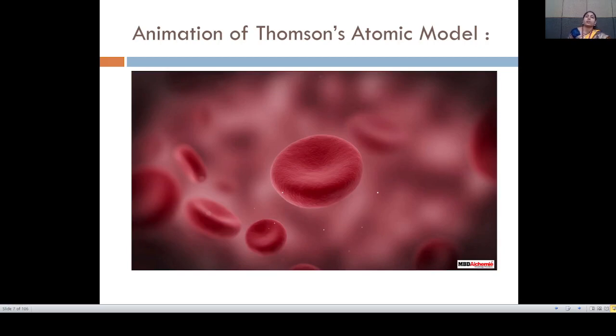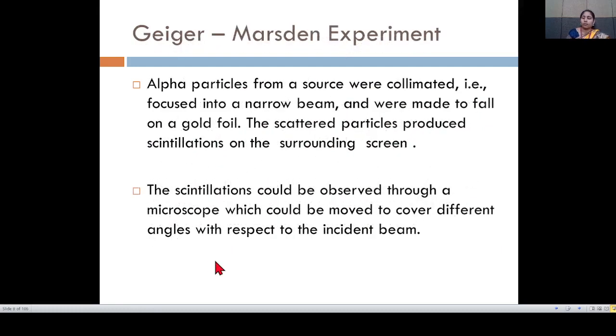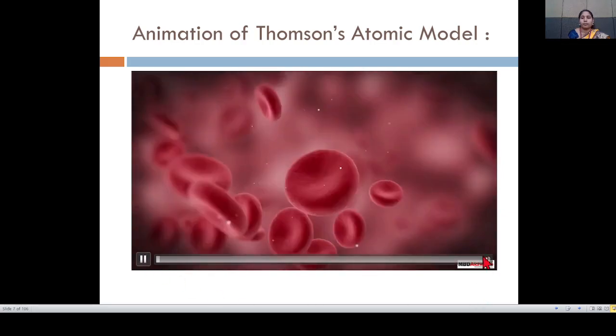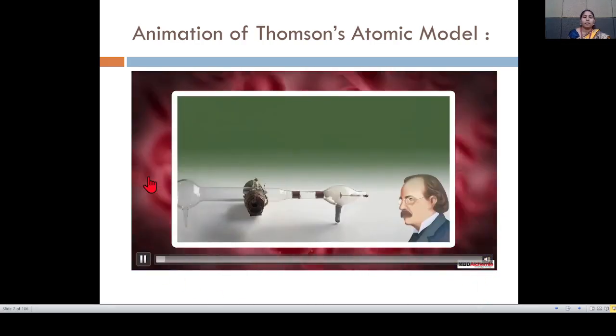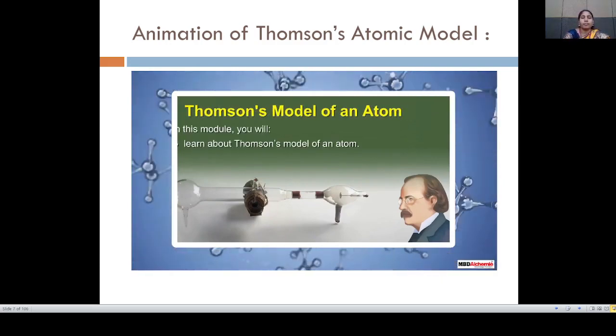Here is the animation of the Thomson atomic model. Here is Thomson's model of an atom.